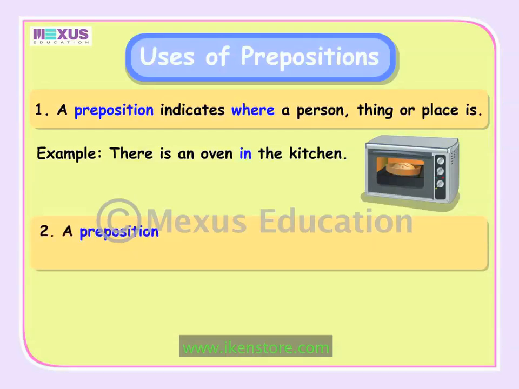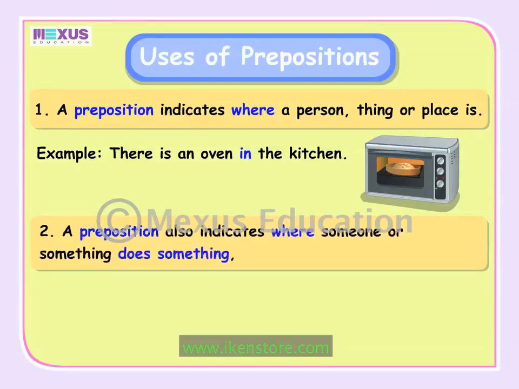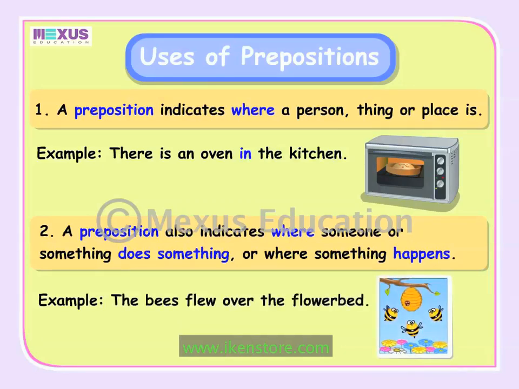A preposition also indicates where someone or something does something, or where something happens. For example, in the sentence, "The bees flew over the flower bed," the preposition "over" tells us where the bees flew.